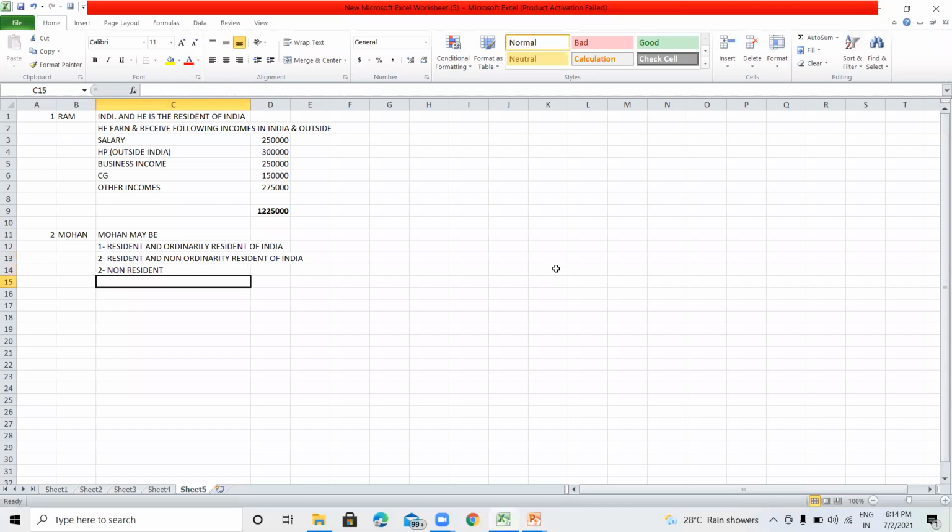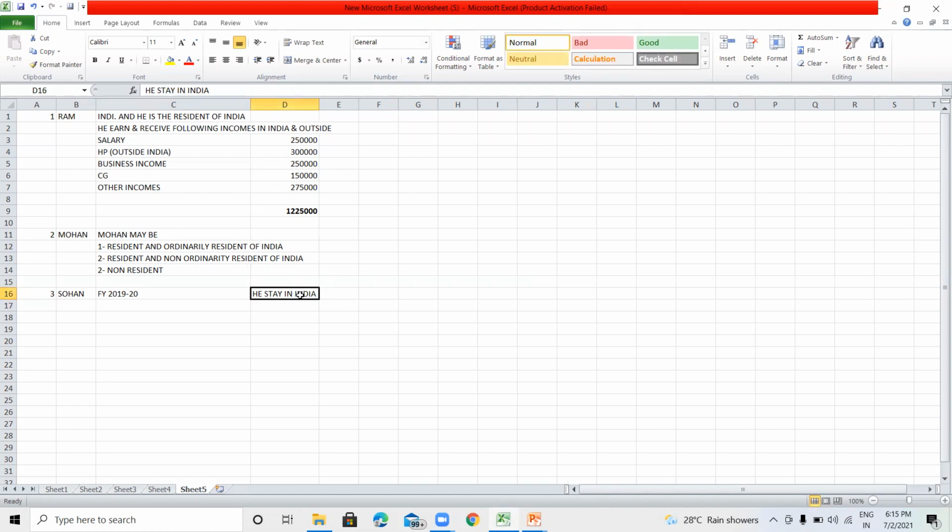For example, Mr. Sohan, in financial year 2019-20, stayed in India the full year. So now he will be considered as resident of India.